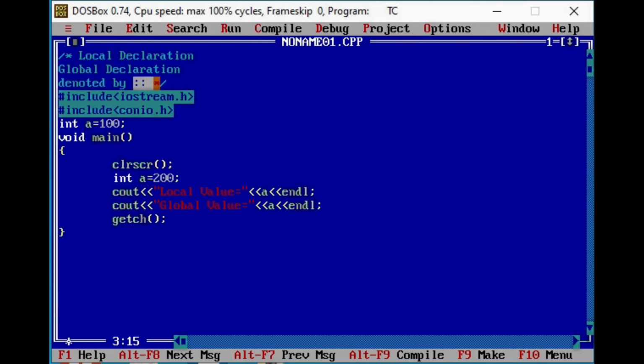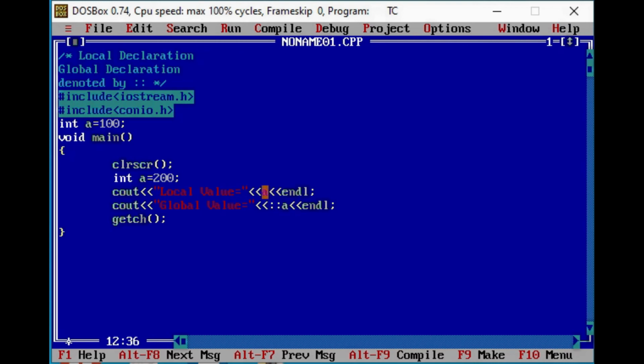So this symbol is used to represent the scope resolution operator. Basically, the scope resolution operator is used to define the scope of a particular data or a function. Here the scope resolution operator will help to access the global variable. If we simply write a, it will consider the local variable, and if we append the scope resolution operator just before a, it will access the global variable. So the scope resolution operator will always be before the variable name, not after the variable name.